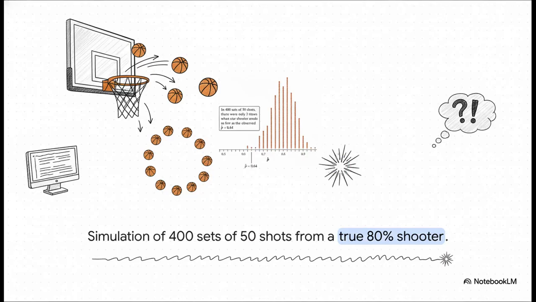And wow, this simulation just lays it all out for us. So imagine a computer programmed a true 80% shooter and then had him shoot 400 different sets of 50 free throws. Each dot is one of those sets. As you'd expect, most of the results are clumped right there around 80%. But then look, way over on the left. That's where our guy's 64% performance is. He's not just a little off, he's a massive outlier.